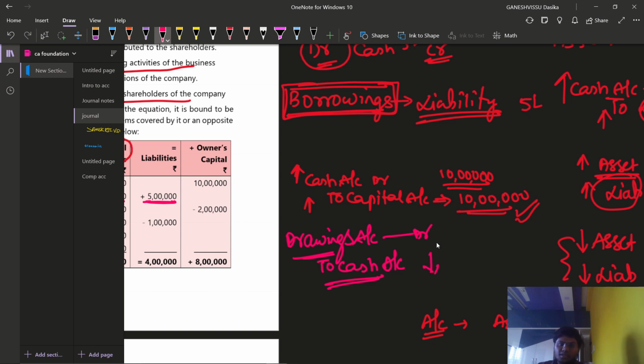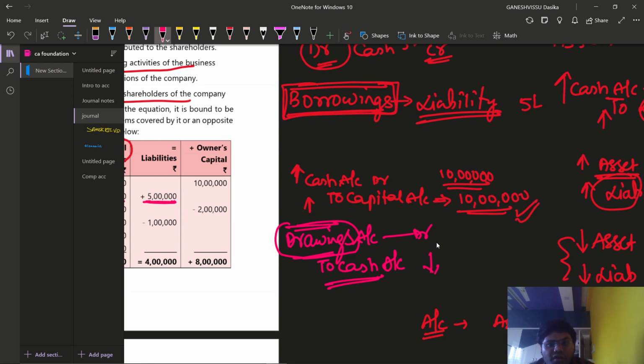That means cash is decreasing. And what is this drawings? Drawings will be having a debit balance, but at last you are required to subtract these drawings from capital itself, right? That means the capital is also decreasing when we are withdrawing the amount from cash.